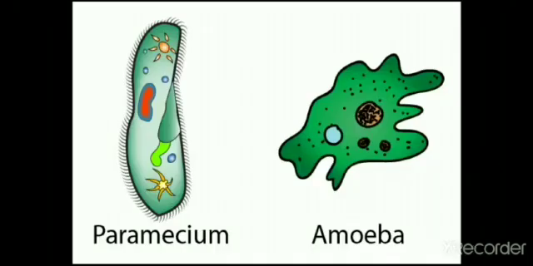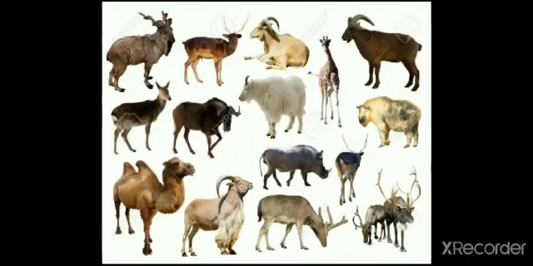You will see the continuously moving amoeba. The paramecium is also a unicellular animal like the amoeba. A horse, a bear, a tortoise are multicellular animals. We have learned about unicellular and multicellular in a previous lesson. Unicellular means organisms with one cell, and multicellular means organisms with many cells.